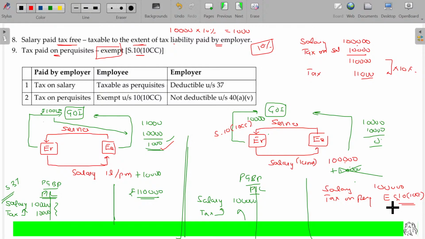As we already studied, section 2 is all about definitions. We have lots of terms defined under section 2. Similarly, section 10 deals with various exemptions, right? So as we have been given a list of exemptions, section 10 clause 10CC says tax on perquisites is not going to be taxable. Similarly, here this will be deductible under section 37. This is disallowed to be deductible under section 40 clause A subclause 5.